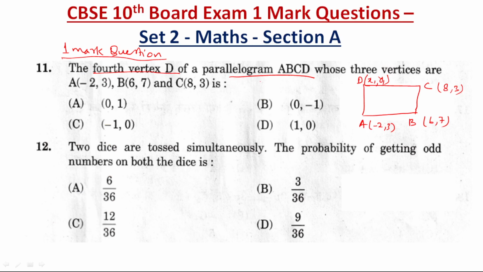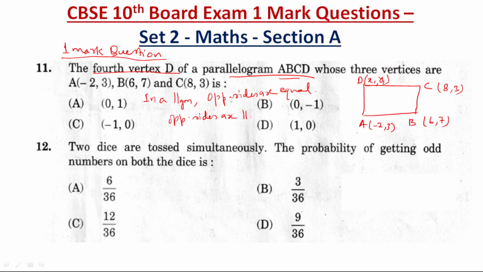Now the question arises, what actually is a parallelogram? In a parallelogram, opposite sides are equal, and opposite sides are also parallel.